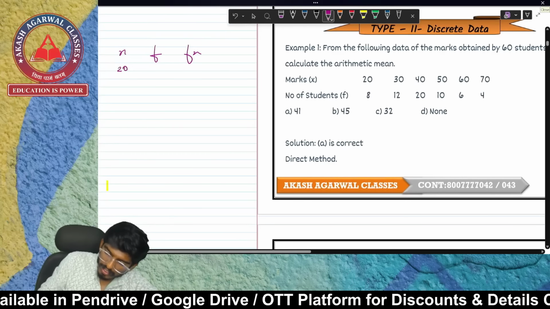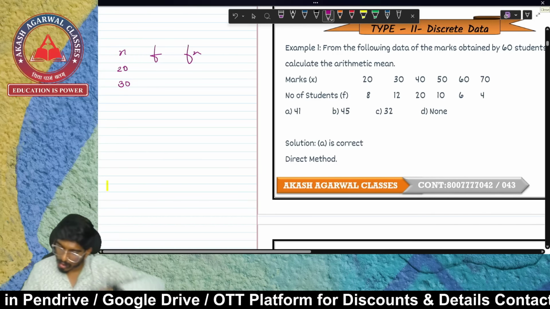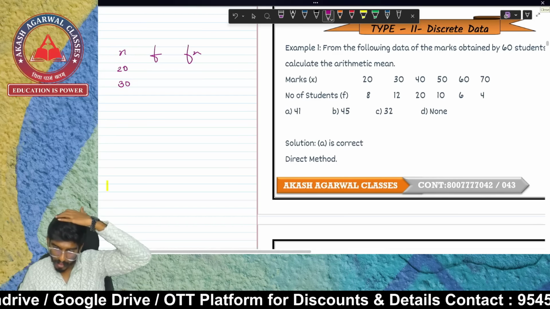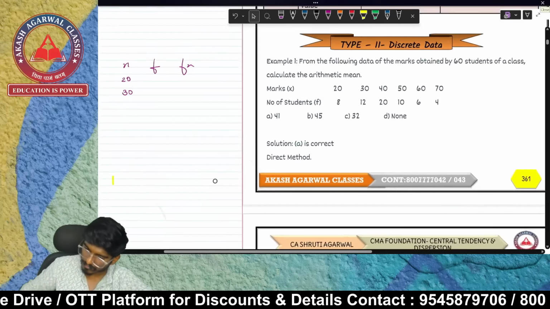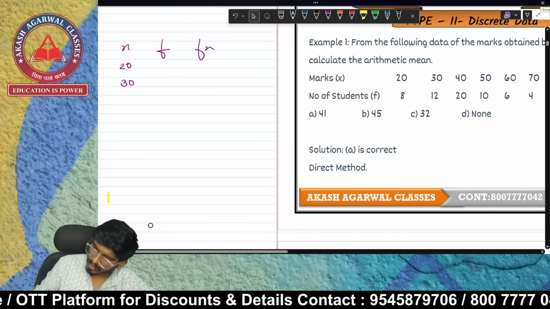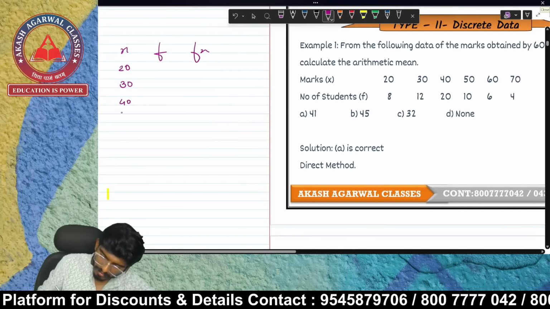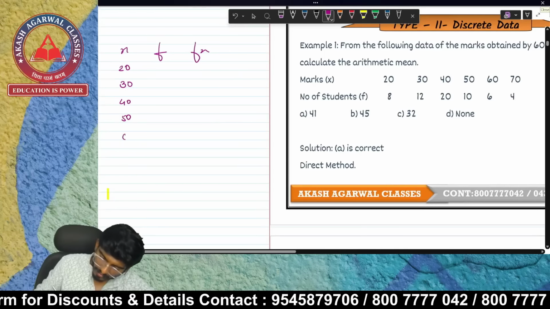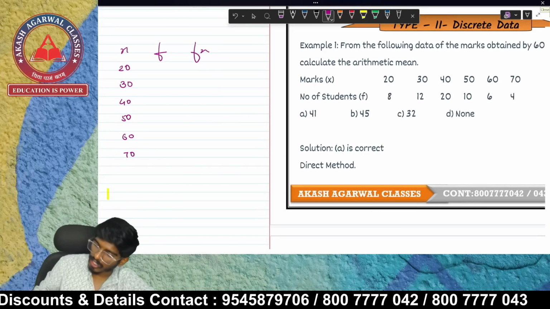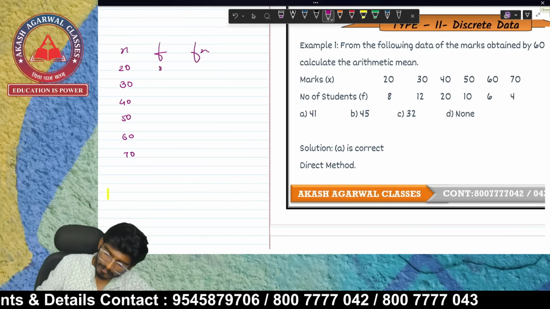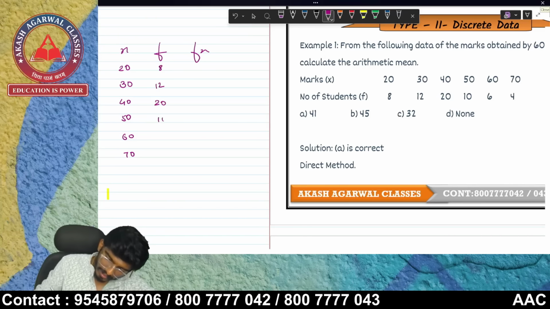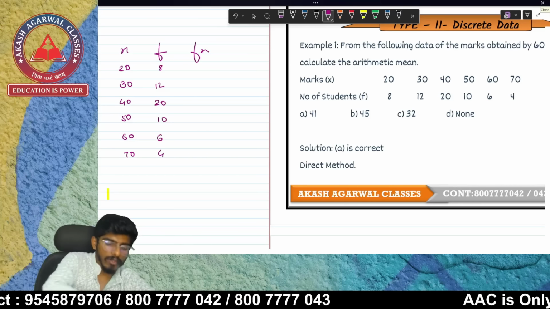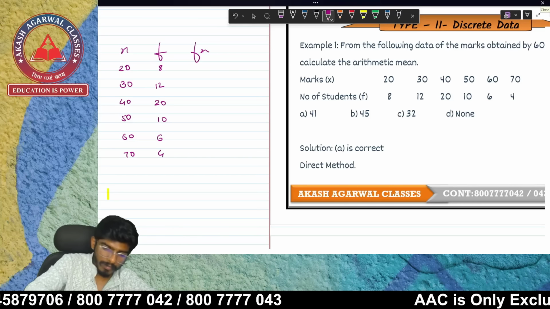X is the marks: 20, 30, 40, 50, 60 and 70. Number of students, F, is given as 8, 12, 20, 10, 6, 4. How are we going to find Fx? We are going to multiply them.